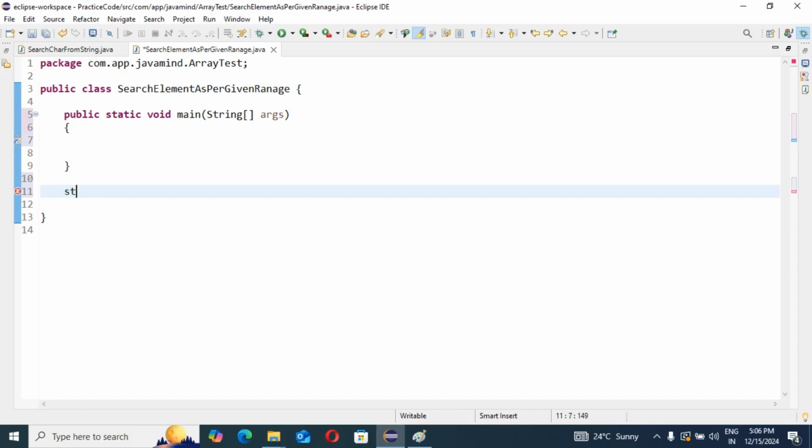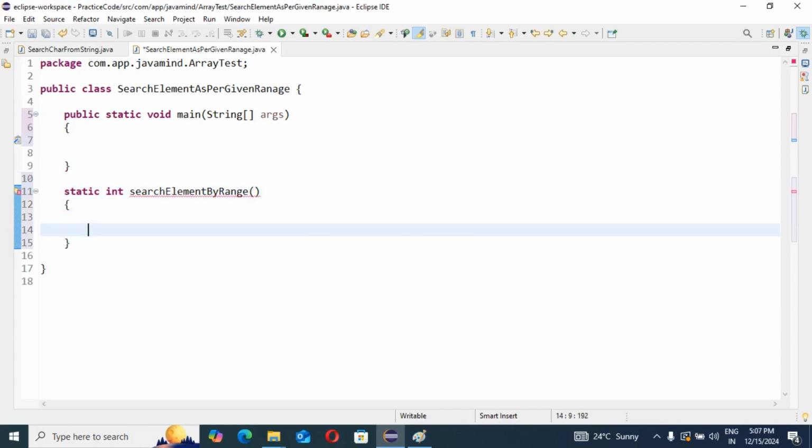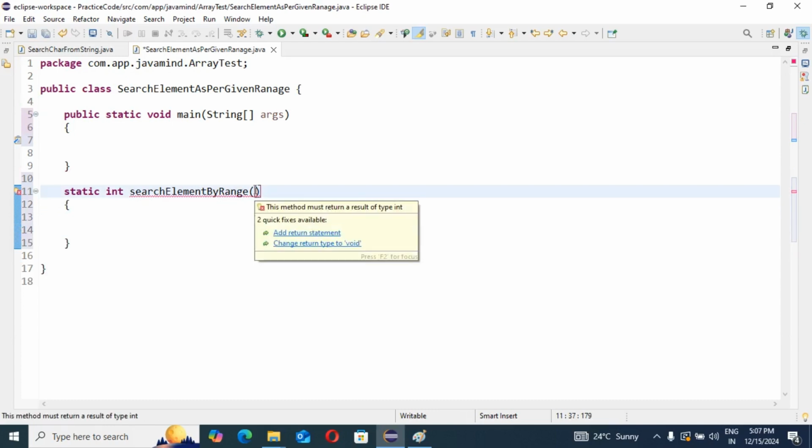I am taking one static method, static int search element, is our method. If we are going to add this method, we should have our input, yes or no?